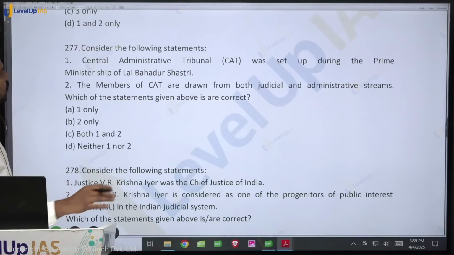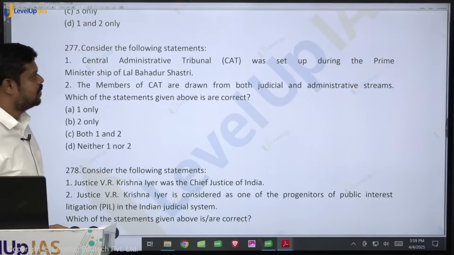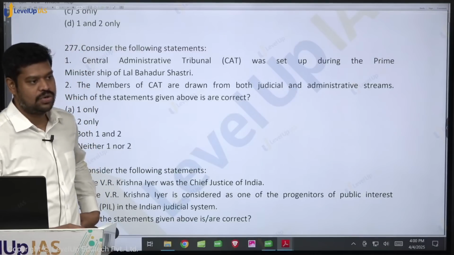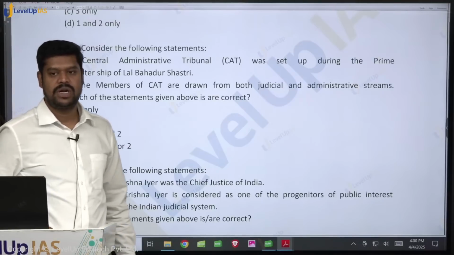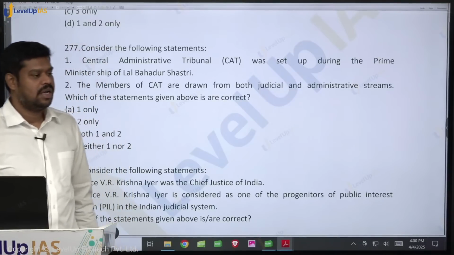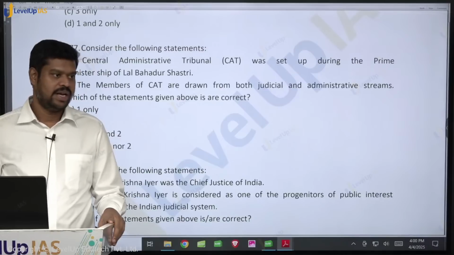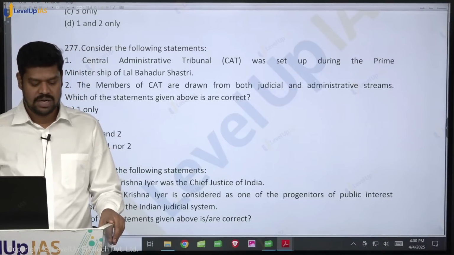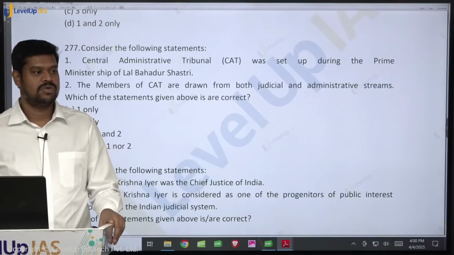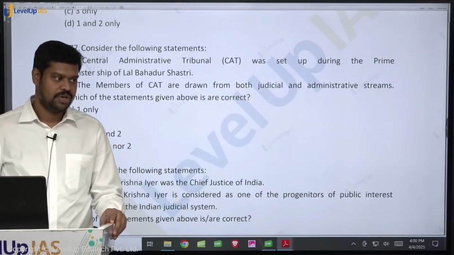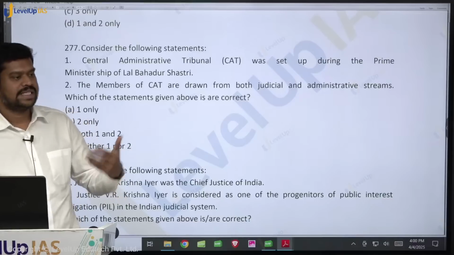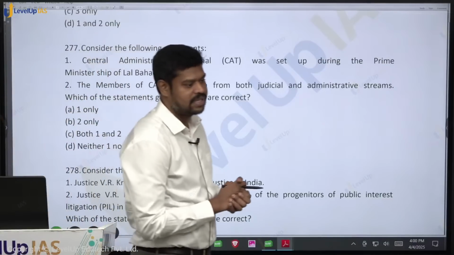Okay, consider the following statements. The Central Administrative Tribunal (CAT) was set up during the Prime Ministership of Lal Bahadur Shastri. Is it true? When was the Central Administrative Tribunal established? In 1985. In 1985, Mr. Rajiv Gandhi was the Prime Minister of India, because the Central Administrative Tribunal was established based on the Administrative Tribunals Act 1985,